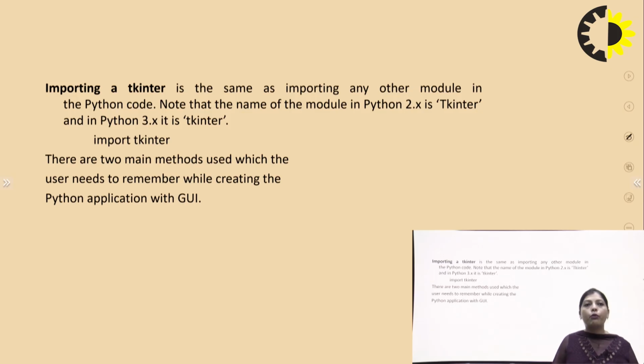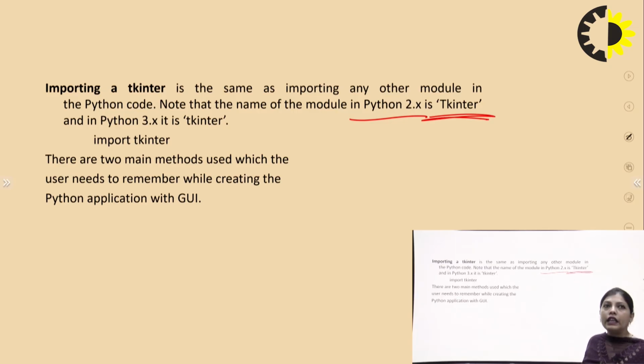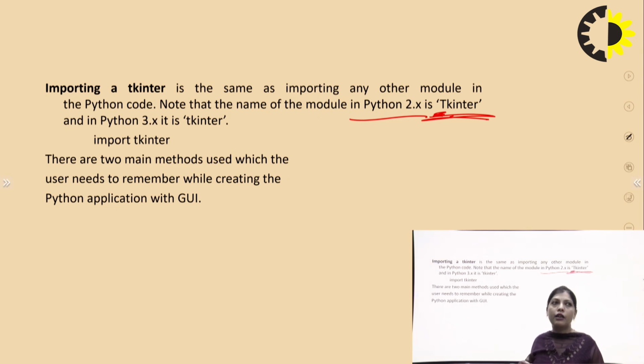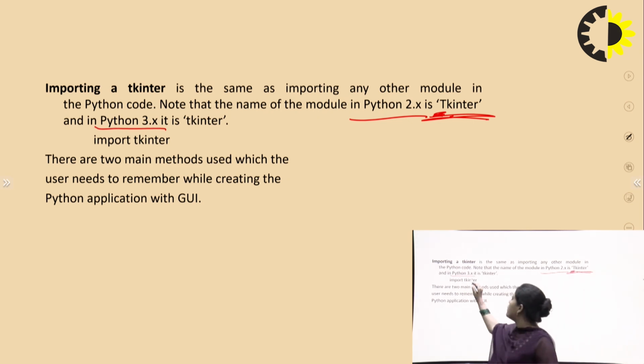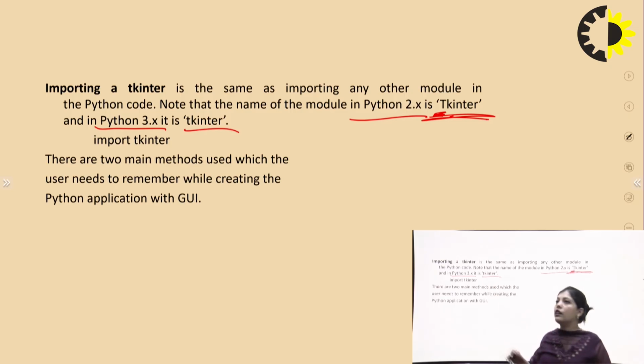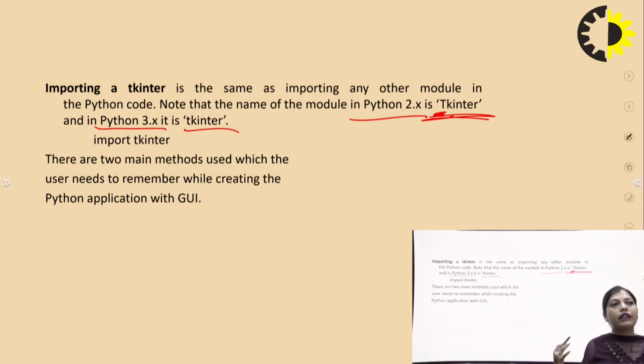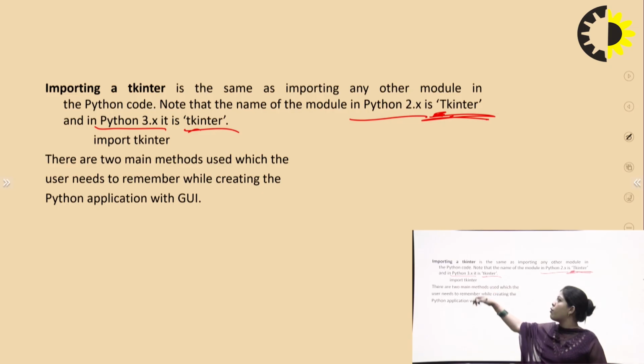So how do you import Tkinter? Importing Tkinter is the same as importing any other module in Python code. For example, in the Python 2 version, it looks like Tkinter with a capital T, but in the Python 3 version, it is tkinter with a small letter t.